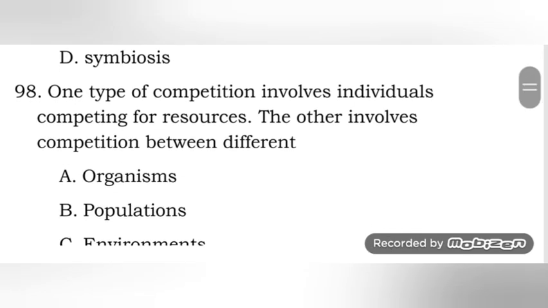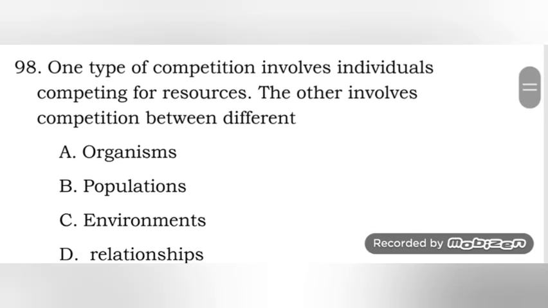Okay? Next one, one type of competition involves individuals competing for resources. The other involves competing between different populations. Oh yeah, because two organisms from the same species can compete, and also two different species can compete, so different populations.